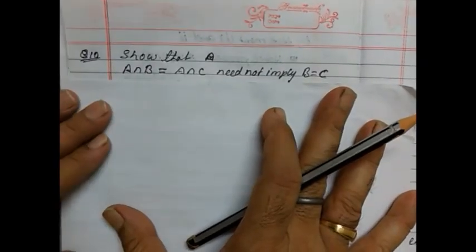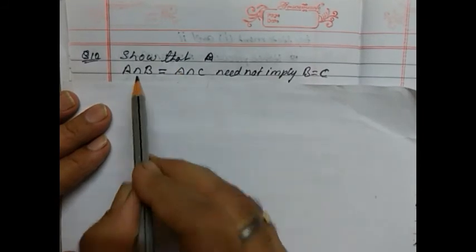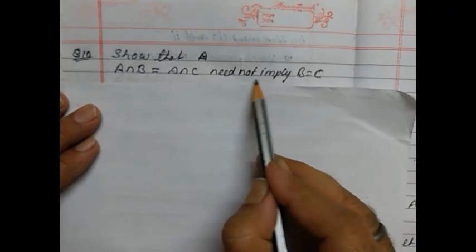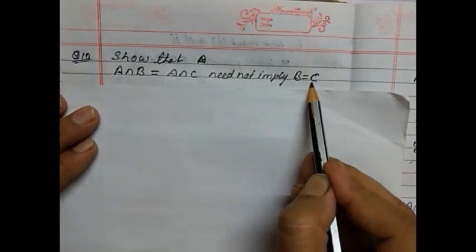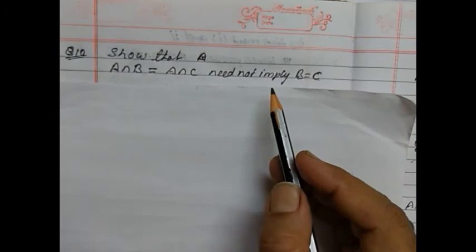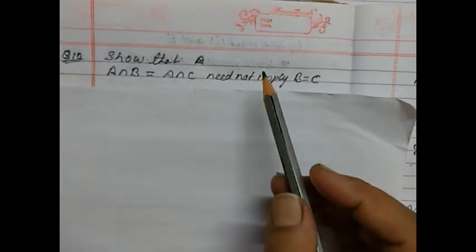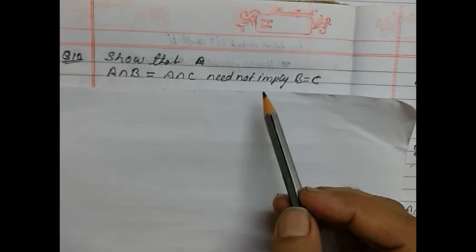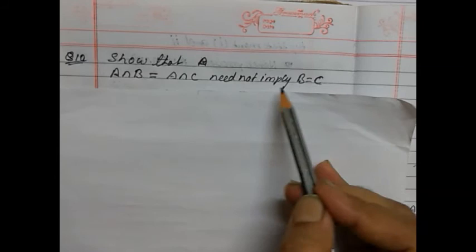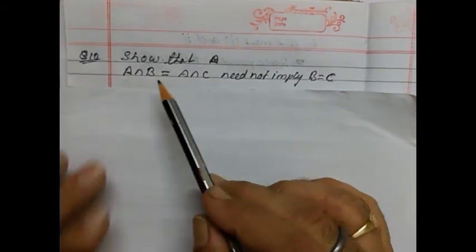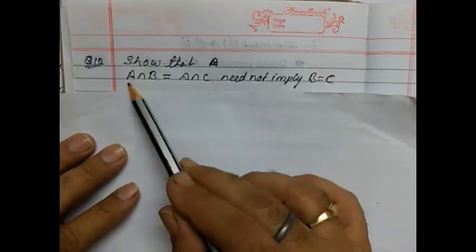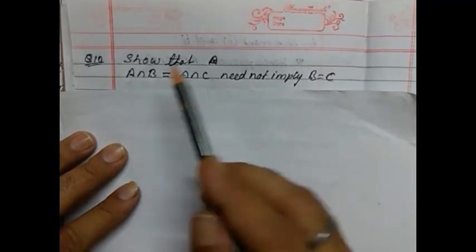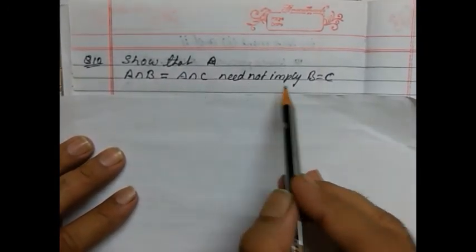Now the 10th question says, show that A intersection B is equal to A intersection C need not imply that B is equal to C. Up till now we have got questions where we say A intersection B and B intersection C, show that it implies that A is equal to B. So here we have got three sets, A, B and C, and the relationship between them we need to prove, and it need not imply that B is equal to C.